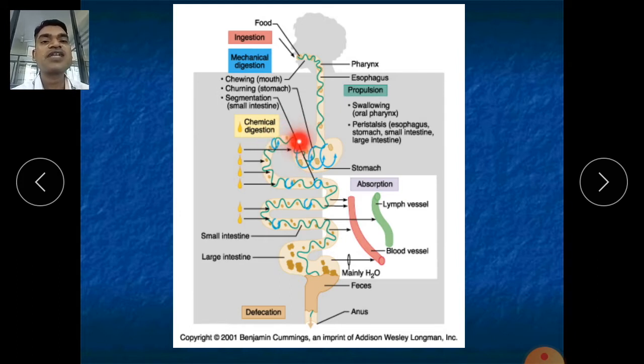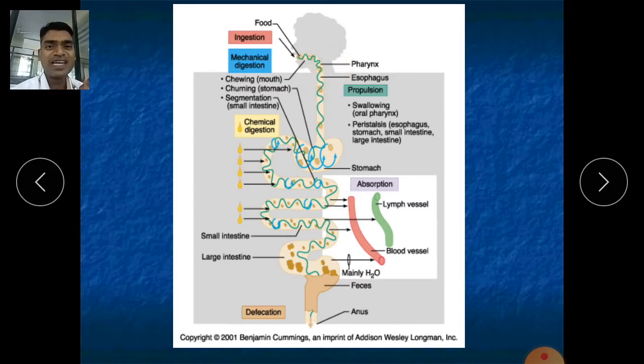Chemical digestion will start from our small intestine, and the process of absorption will also start here. Here there is also mixing of various enzymes, for example HCl and pepsin, which are also secreted into our stomach. So in the stomach also chemical digestion will start. It actually starts from the mouth when our saliva secretes salivary amylase. So here also that chemical digestion will start.